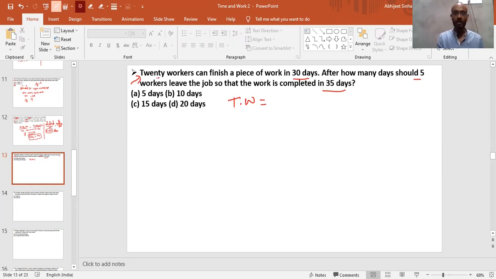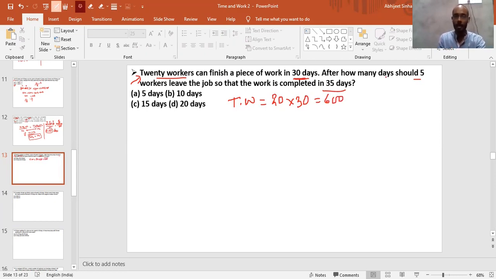So here only the 20 workers is given. So the number of men or women is given. They can finish a work in 30 days, which means the time is also given, right? Hours is not given, so the total work will be the number of workers, which is 20, into the time taken by them, which is 30, and that is nothing but 600. This is the total work, right?